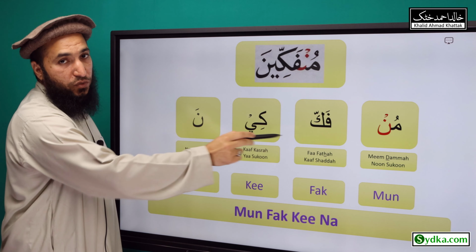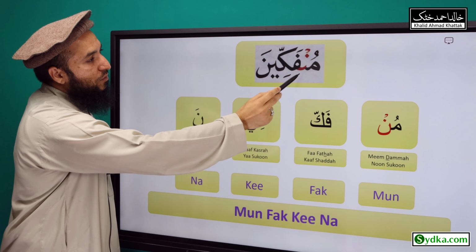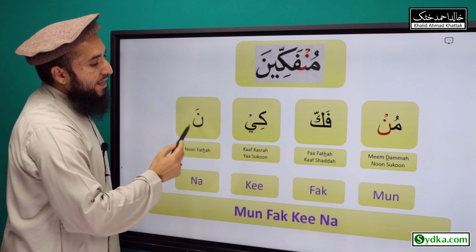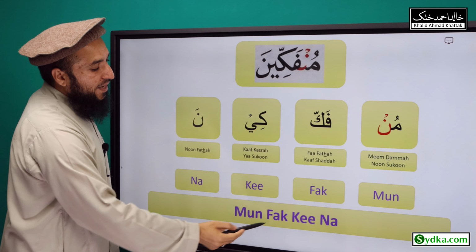Combining all 4 syllables together, we have mufakkina, mufakkina.